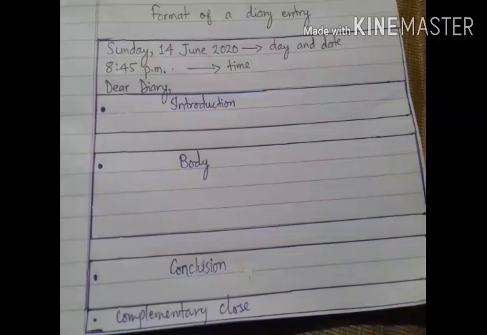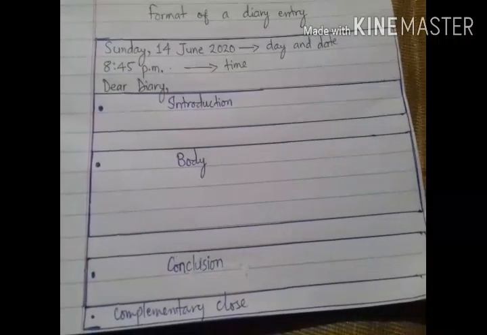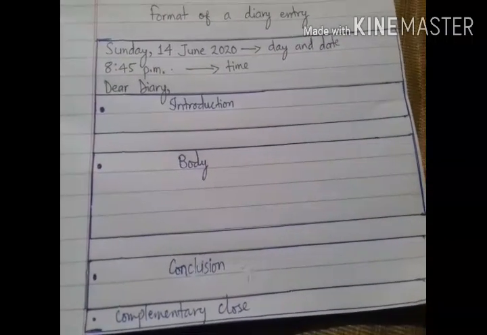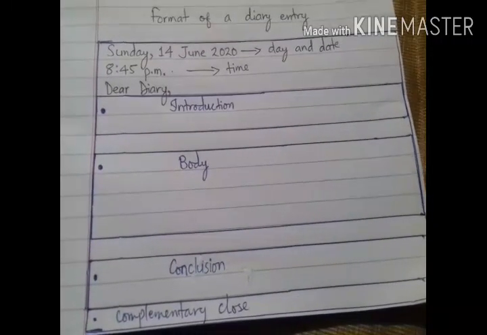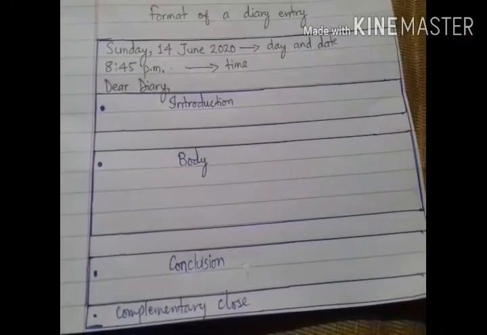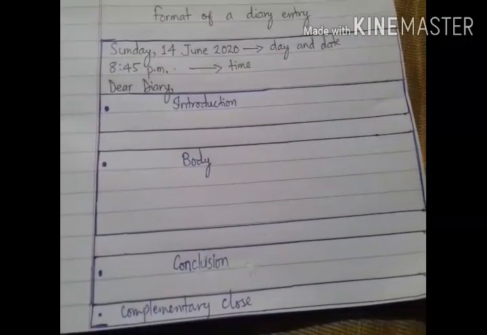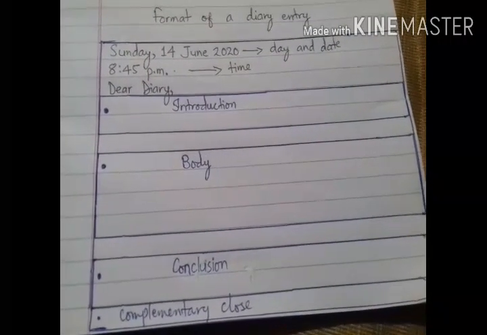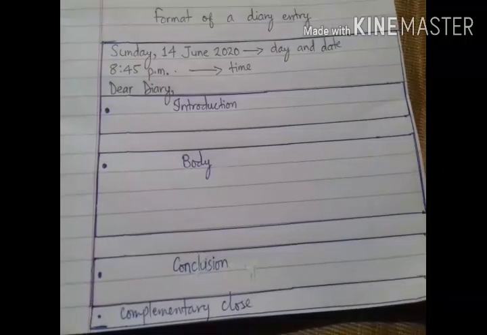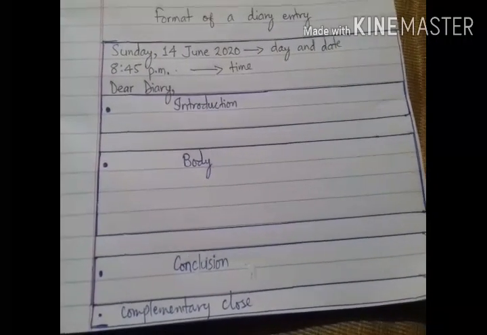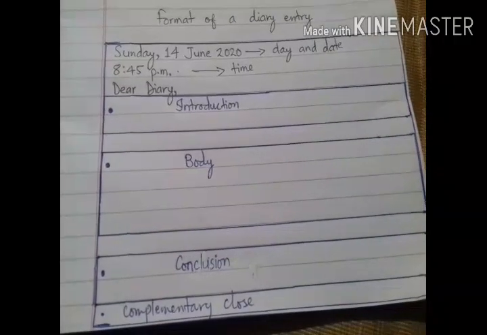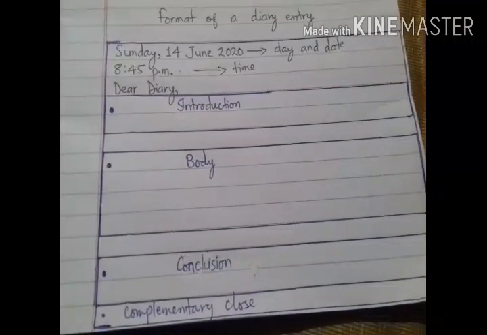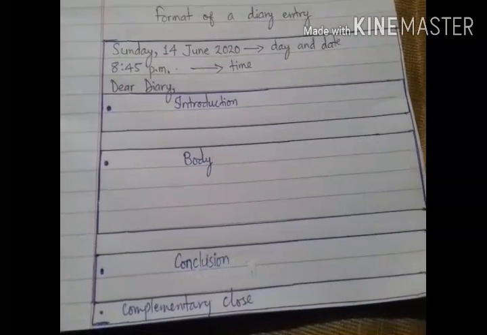So diary writing is very helpful to us for whatever we want to remember in future. If we go through the diary entries we have written about the past, that will help us go back to those memories and give us a vivid, clear picture of the past events that had taken place with us.